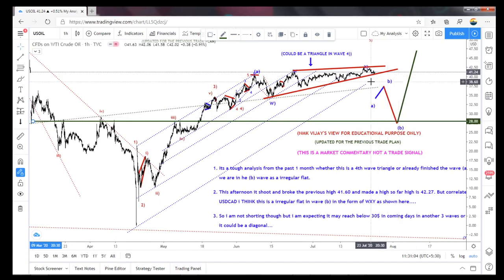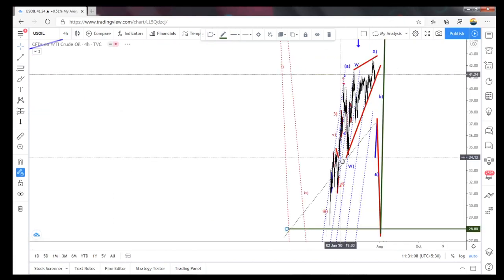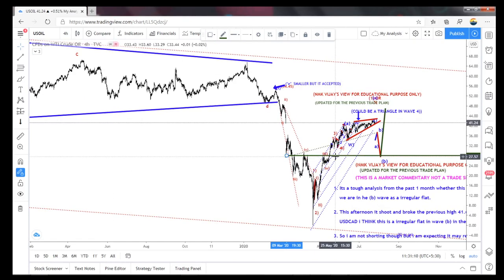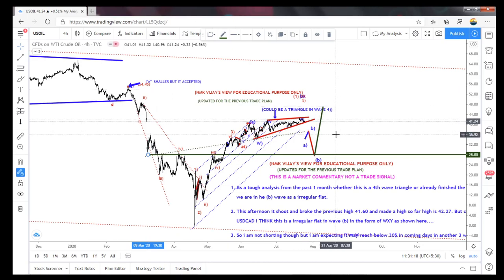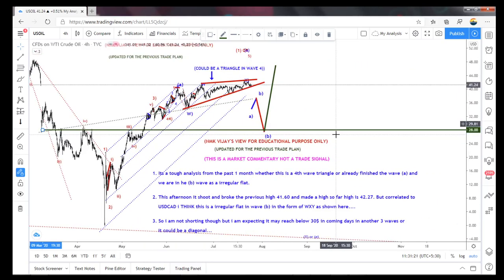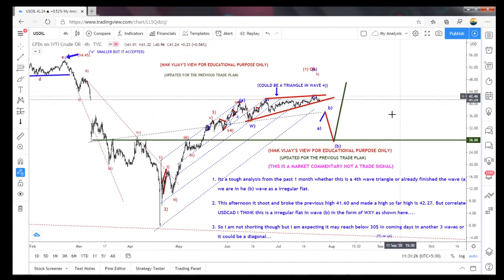Whether it goes above this high, I think it is not possible, because I'm expecting that UCAD has dollar strength coming down. Sorry, dollar strength means UCAD has to come down. Sorry, UCAD has to break above that 1.6 to 1.7, sorry, 1.37, like that. Sorry, I'm a little bit tired.